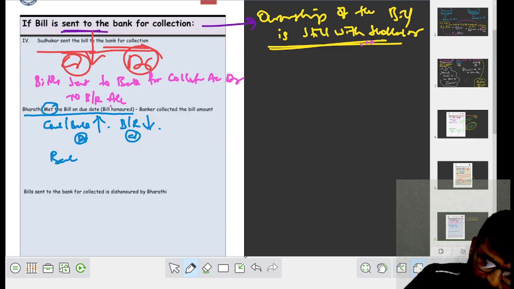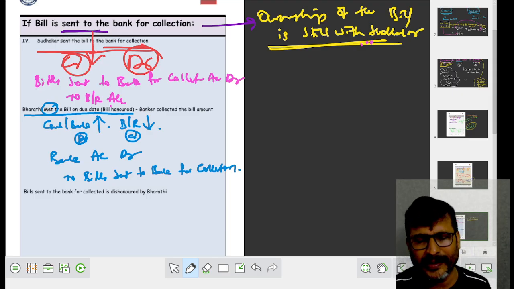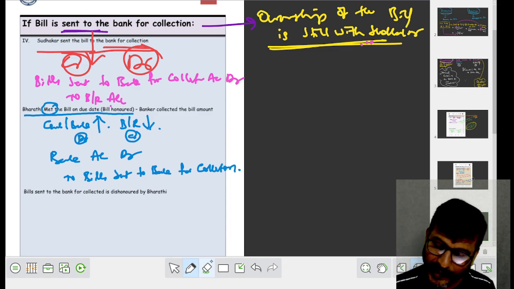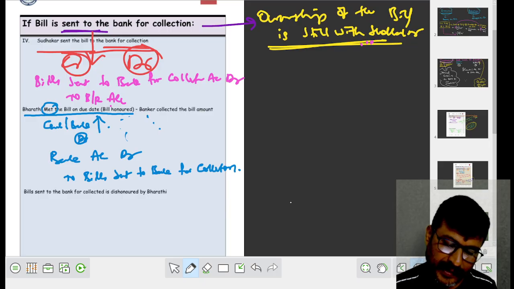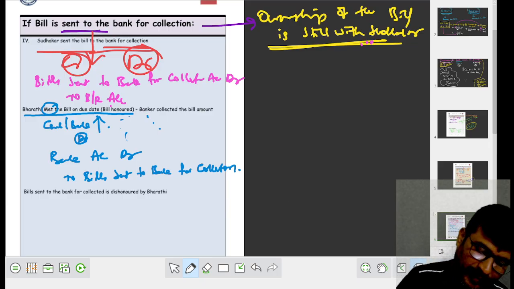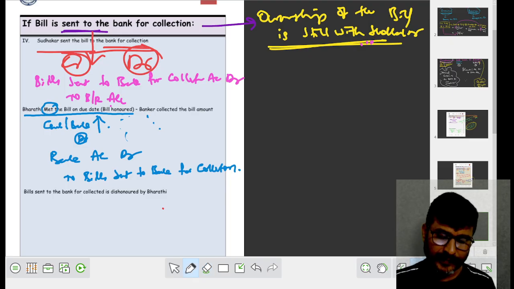Now the journal entry will be bank account debit to bills sent to bank for collection. Because we have sent it to the bank for collection, right? Our bank balance increases. What happened, my dear students? Our bank balance increases. It is to be debited. Sent to the bank for collection, it is collected by bank, right? Sent to the bank for collection decreases. That is to be credited.